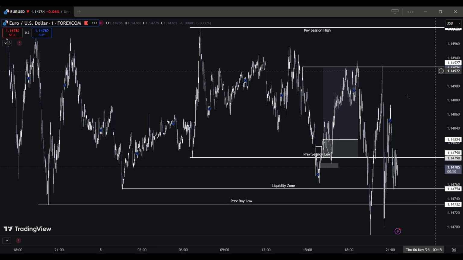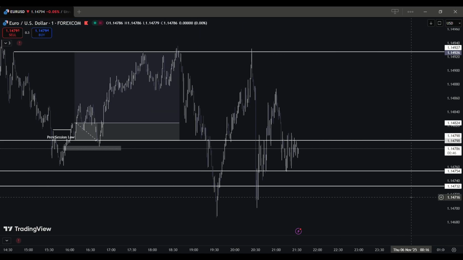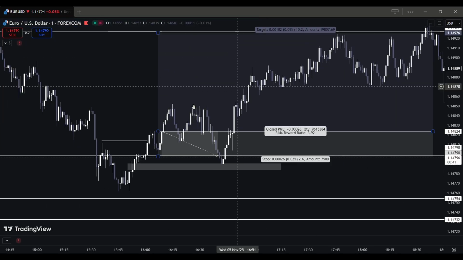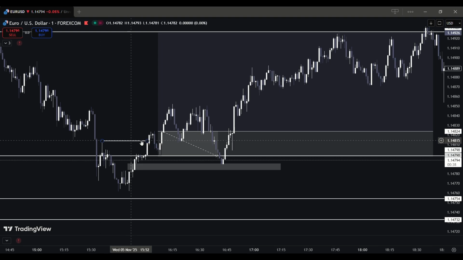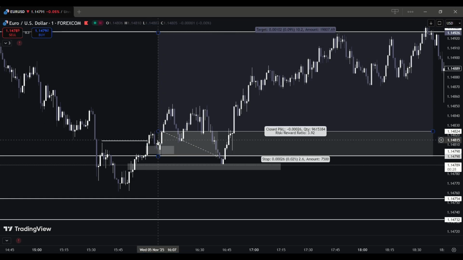So market went down to the previous session low and swept the liquidity, gave break of structure, came back to the fair value gap zone. So this is currently the fair value gap zone. It tapped the fair value gap zone. I waited for the high confluence.